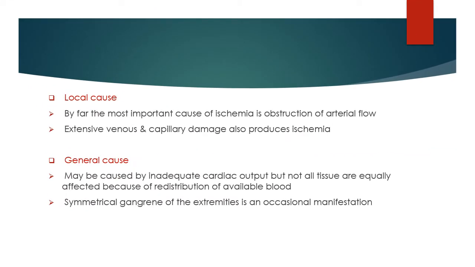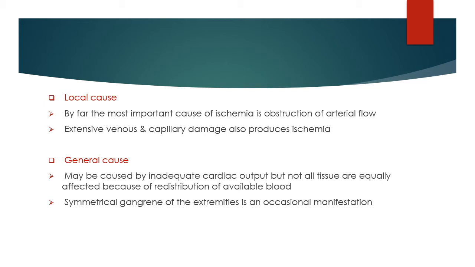Another cause of ischemia is a local cause or a general cause. In local cause, by far the most important cause of ischemia is obstruction of arterial flow. Then intensive venous and capillary damage also produces ischemia. A general cause may be inadequate cardiac output, but not all tissues are equally affected because of redistribution.